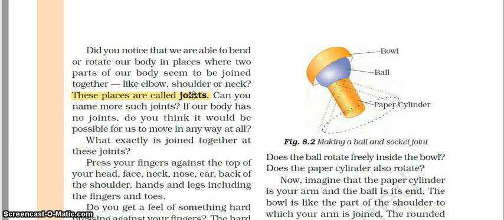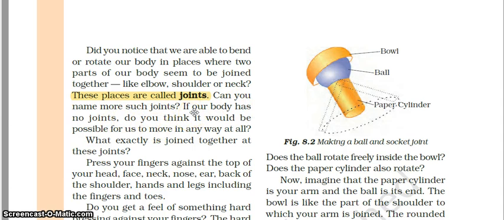Why? Because there are bones. We have studied the skeletal system in class 5, right? These bones are hard and you cannot bend them, and that is why they give support and rigidity to our body. They are rigid, they are hard, and the places from where you can bend your body are the joints. What are joints? Where two bones meet, they are called joints, and you can only bend from the joints.